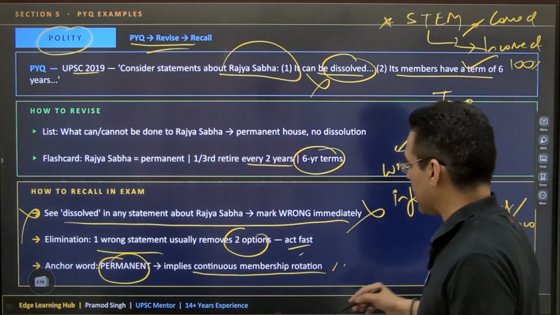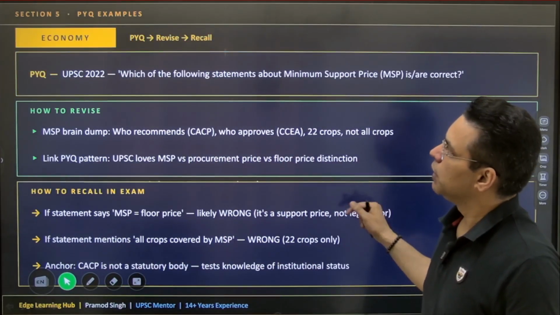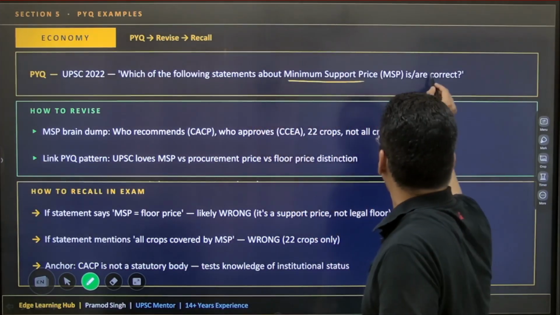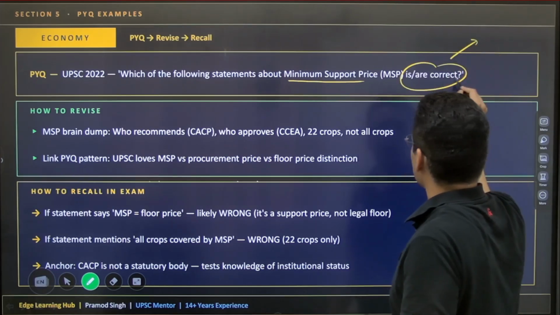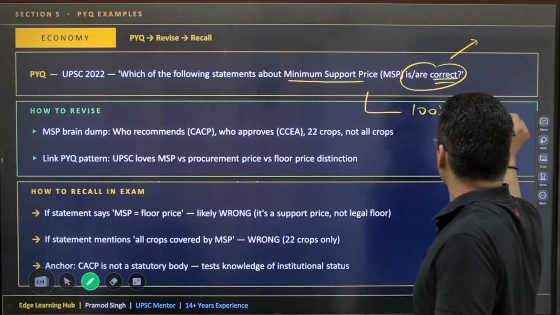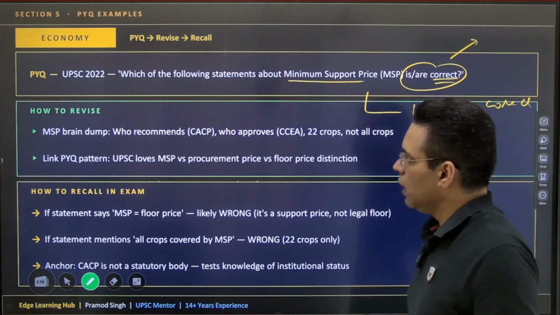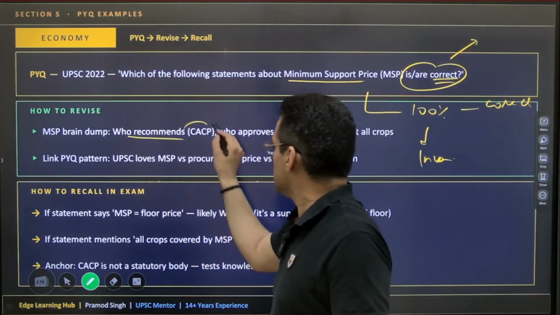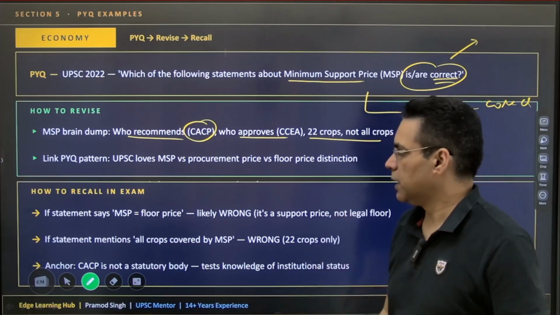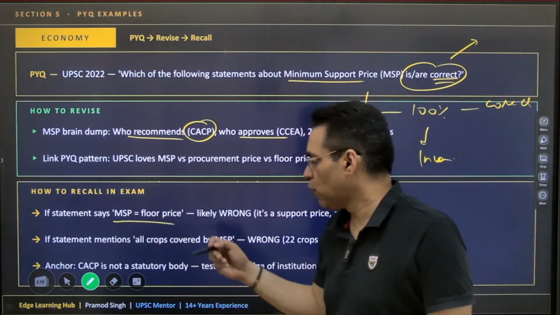Now let's go to the second example, which will give you better clarity. Let's take economy. Which of the following statements about MSP are correct? They are asking for correct ones only. Now look for 100% correct or 100% incorrect options. Who recommends, CACP? Who approves? 22 crops. This is a basic idea. UPSC will love it if a statement says MSP is a floor price.